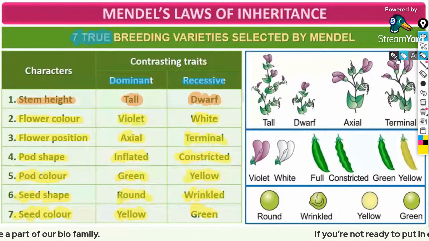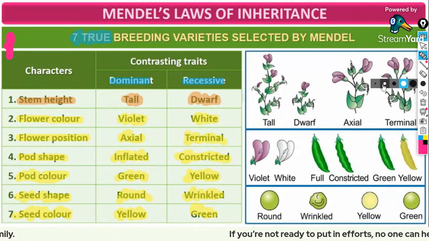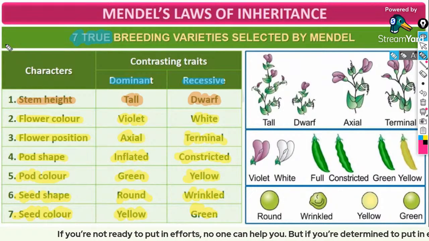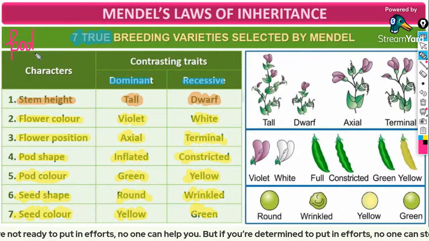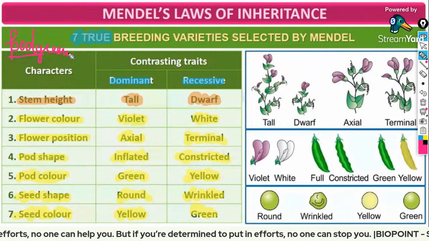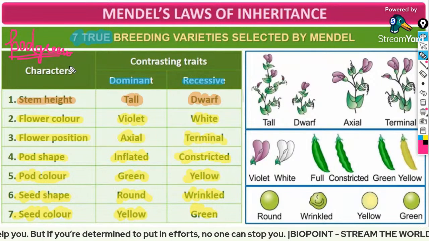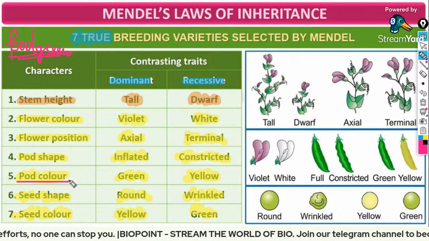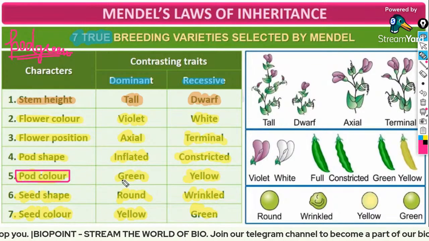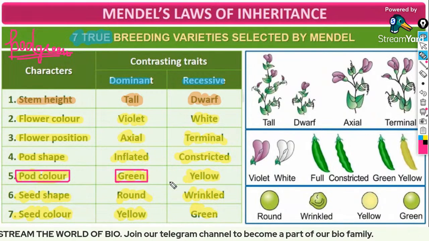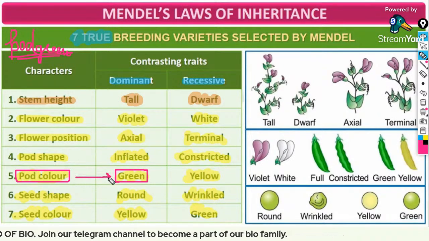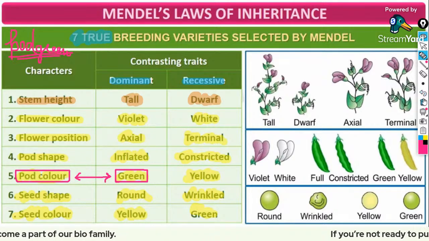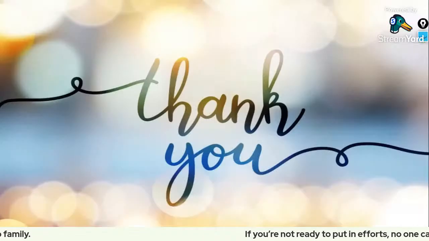Guys, simply remember pod green. Simply use this code: pod green. Whenever you talk about the term pod color, green is the dominant. So pod green is dominant, and automatically you will get the next one: seed color, yellow will be dominant. Okay, everyone? Very important. Don't get confused between these two things. So pod green is the dominant. You'll get a single question from this area as well.